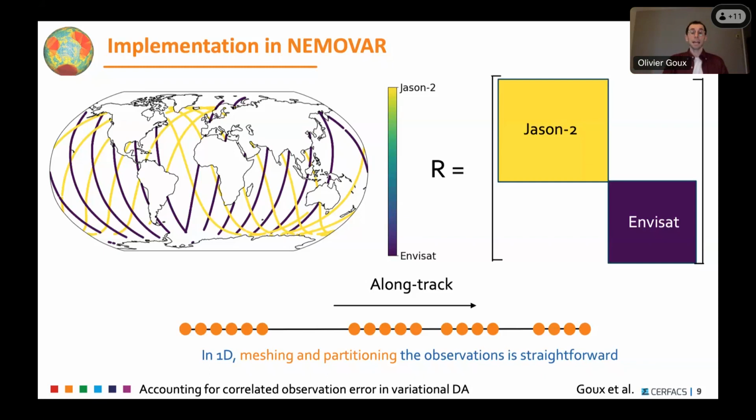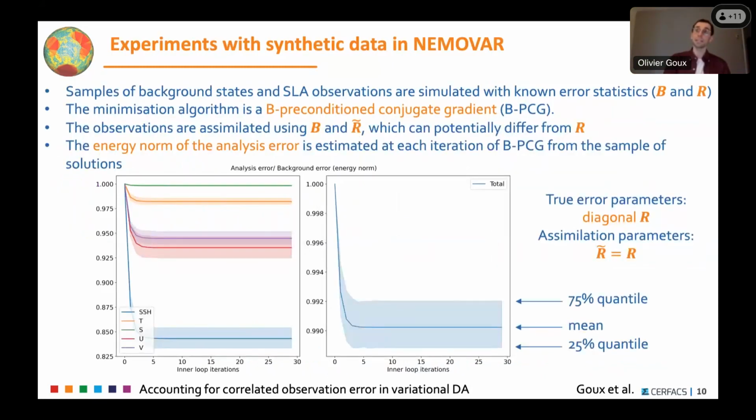So what does this experiment in Nemovar look like? We first started by doing experiments in the real system, so in a global configuration of Nemovar, but with synthetic data, because we wanted to experiment with different kinds of observational correlation and how we could account for them, and try to gain some insight also on future missions.